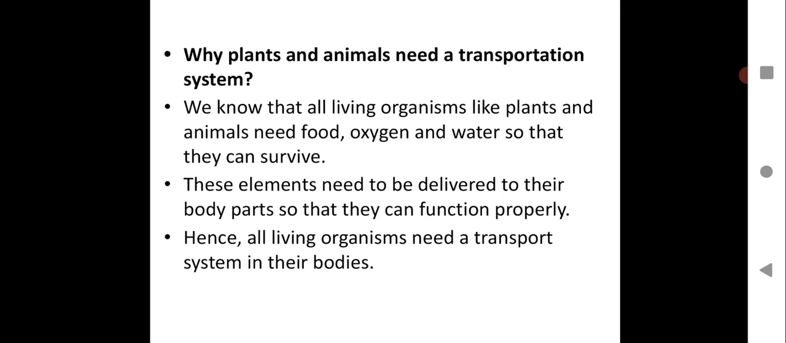As you all know, food is prepared in a certain part of the body in plants, that is leaves. Leaves prepare food by photosynthesis, and it gets transported to all the various parts of the plant. If it is not transported, that part of the plant will not be able to survive, and eventually the plant will die. Definitely all living organisms require this kind of transportation system in their body.